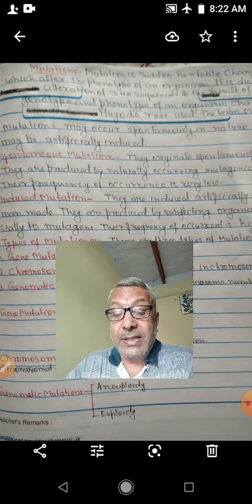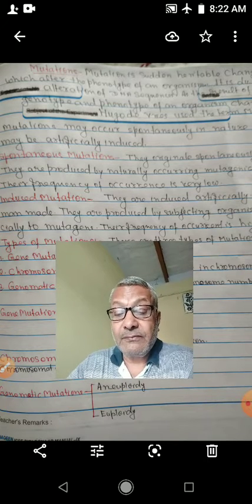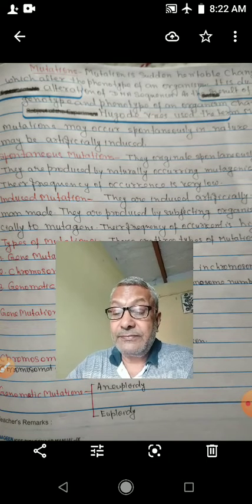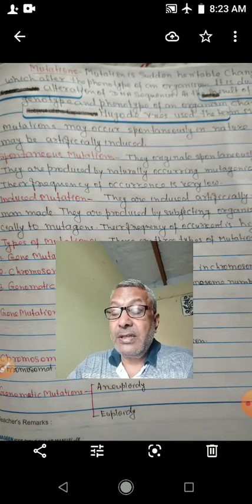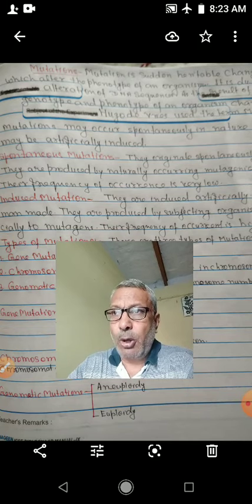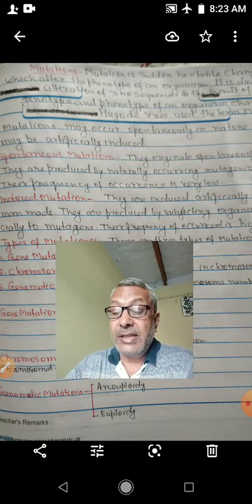Their frequency of occurrence is higher. So, induced mutation is used for producing new varieties of seeds and crops and for bringing variation in research work.